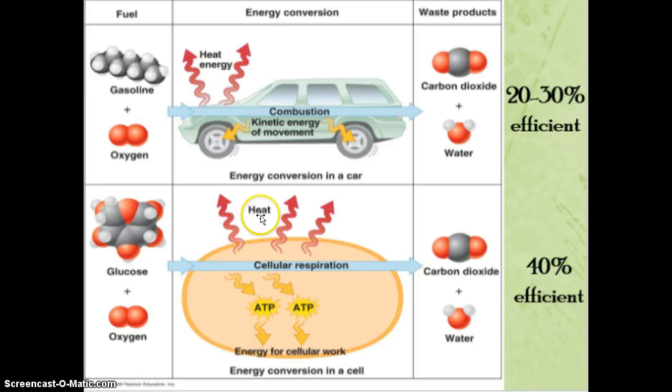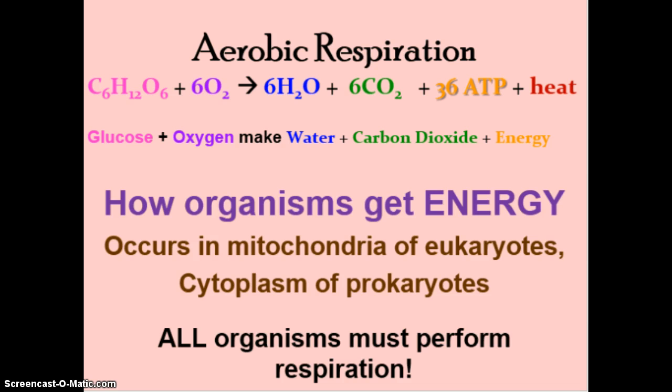So our cars are about 20 to 30% efficient. Our cells, when they break down sugar with oxygen, are about 40% efficient, so they're a little bit better than our cars. But they're still not very efficient in that a lot of that energy is going to be lost as heat. And that's part of what you see in this equation, is that a lot of that energy does get lost, and that goes along with that second law.